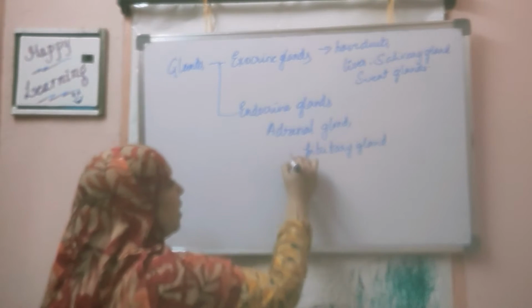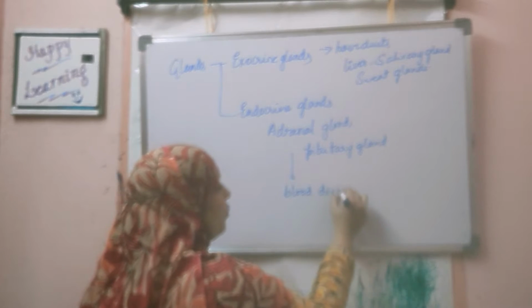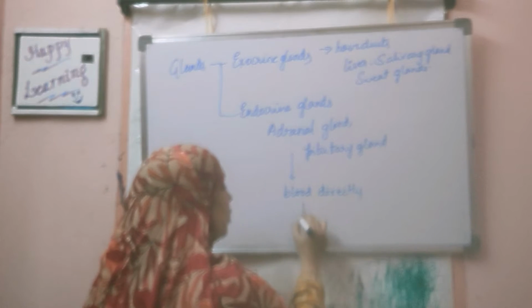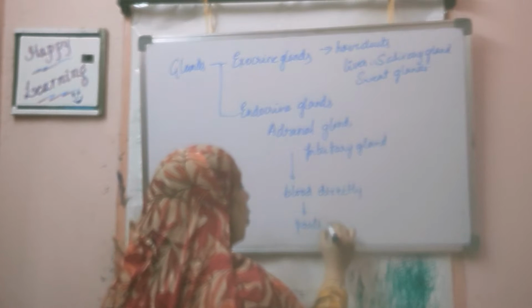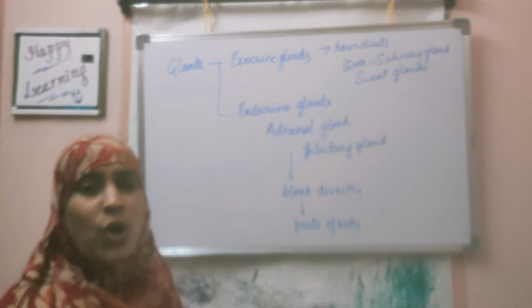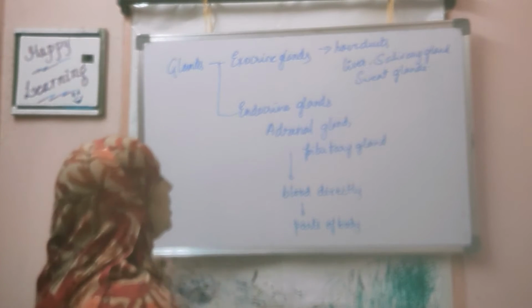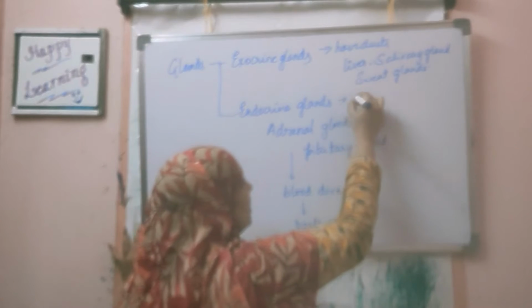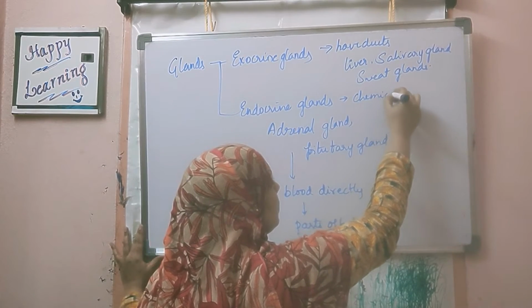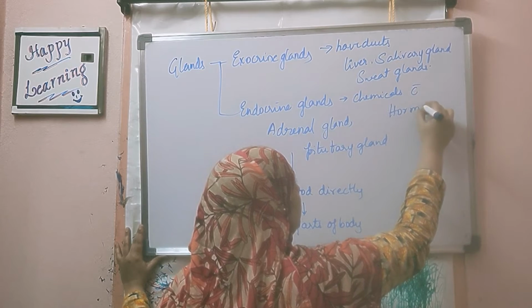They pass the chemicals directly into the blood. From the blood it is distributed to parts of the body. It does not act in the place where it is secreted. These glands secrete chemicals called hormones.